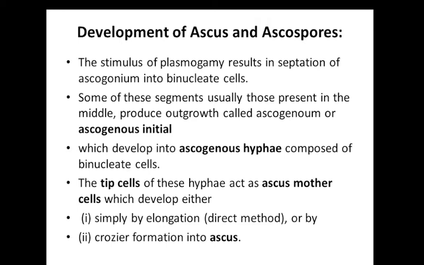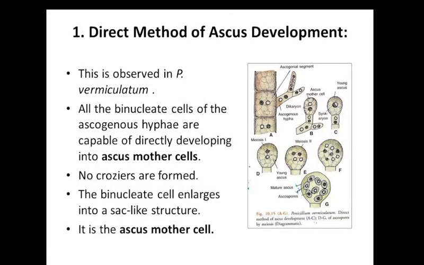The development of ascus mother cells happens in two ways. One is the direct method, another is crozier formation, and finally it develops into an ascus. Let's see both methods. The direct method is observed in Penicillium vermiculatum. Here, all the binucleate cells of the ascogenous hyphae are capable of acting as an ascus mother cell. So from species to species it varies. The binucleate cells enlarge into a sac-like structure, which acts as the ascus mother cell.